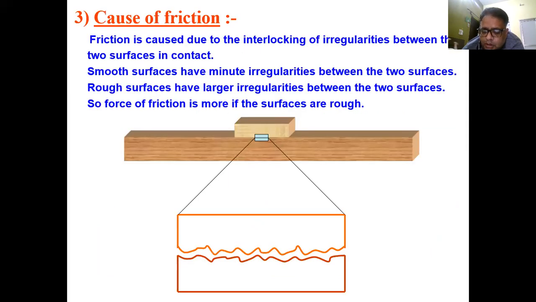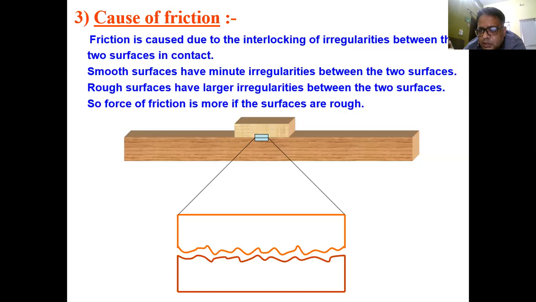Now, the cause of friction. When we see any surface, it seems to be smooth, but in a microscopic view, there are a number of irregularities on the surface. When the irregularities of two surfaces in contact get interlocked with each other, then the force of friction comes into existence.